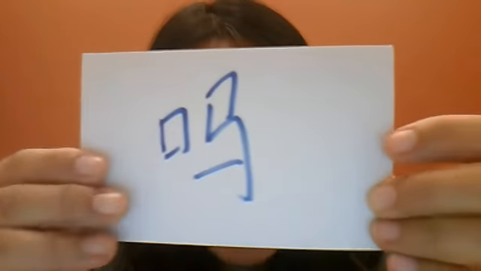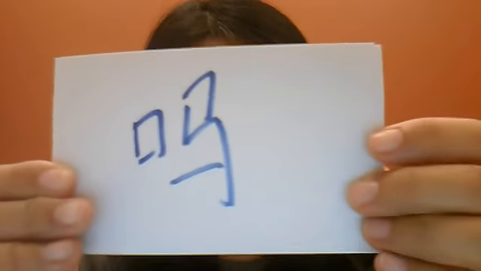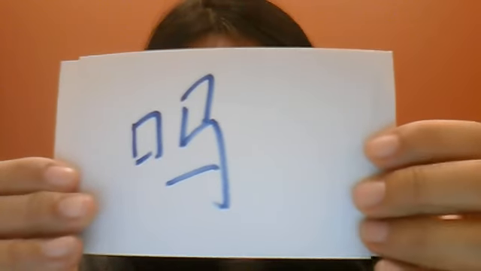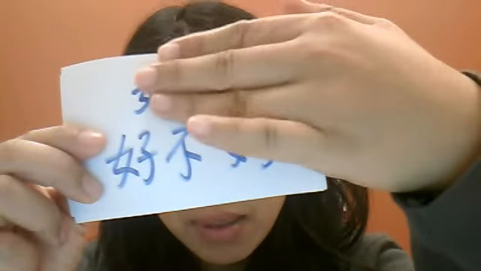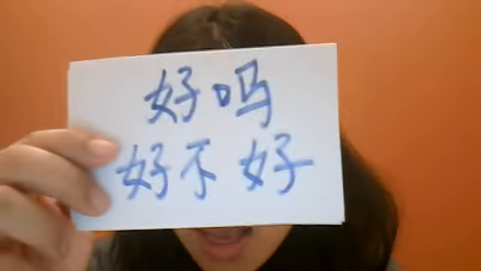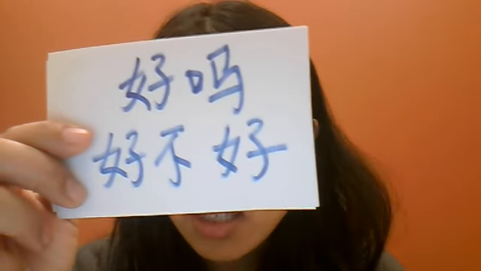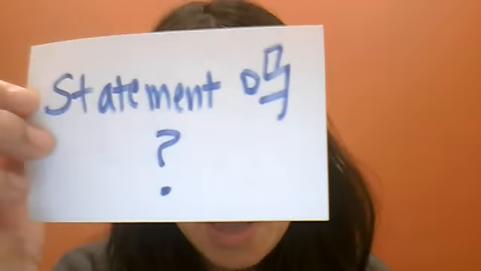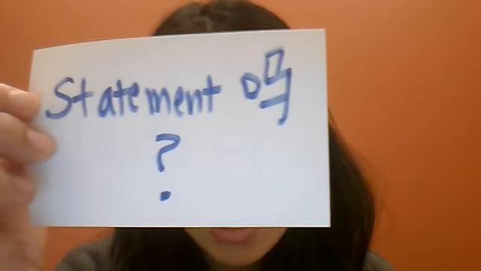吗. Okay, so this is the last character, and this is also the last thing I'll explain. Earlier I said that to ask a yes or no question in Chinese, you say verb, not verb, or adjective, not adjective. Now, there is a shortcut for asking the question. Instead of saying 好不好, meaning good, not good, you can say 好吗, which also makes it a question. So basically, you can turn any statement into a question by putting ma at the end.